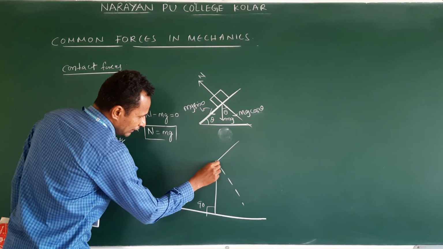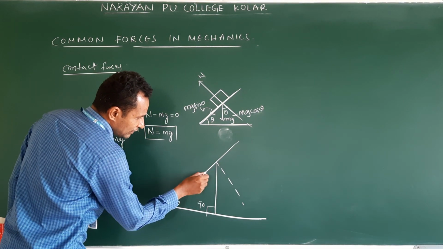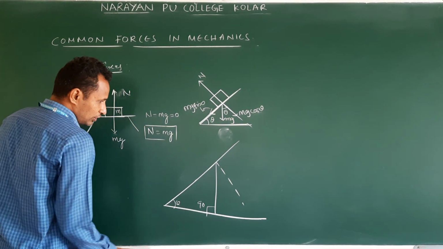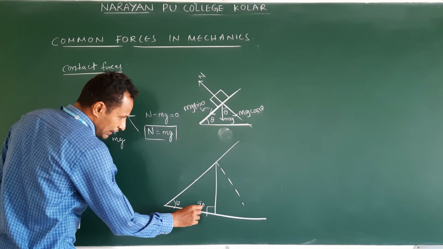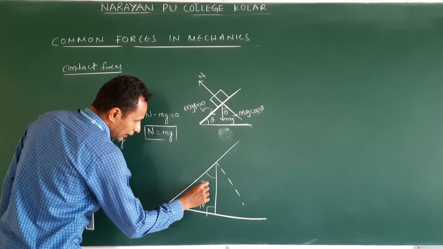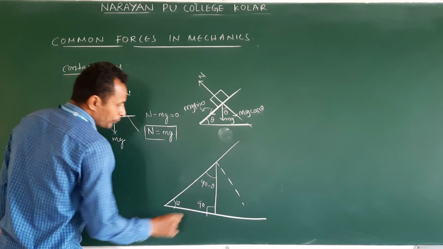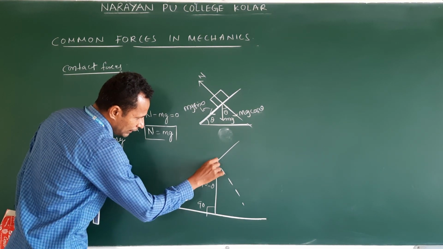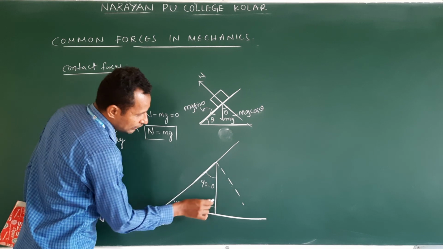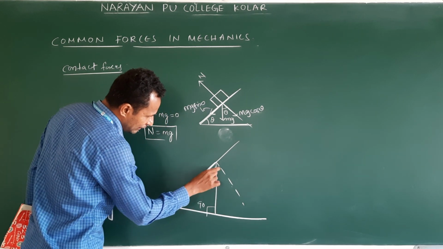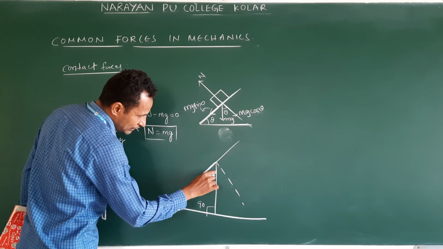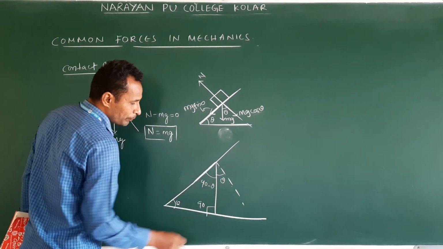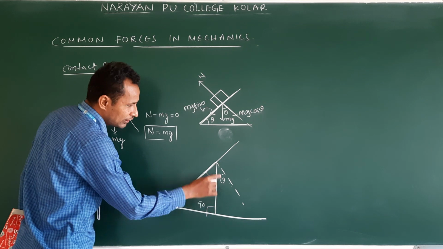This dotted line and inclined surface are at 90 degrees. Now this is theta, 90. This angle is 90 minus theta. But this inclined plane and dotted line are at 90 degrees. The angle between the inclined surface and this one is 90 minus theta. What would this be? This will be theta. Then 90 minus theta plus theta is 90.